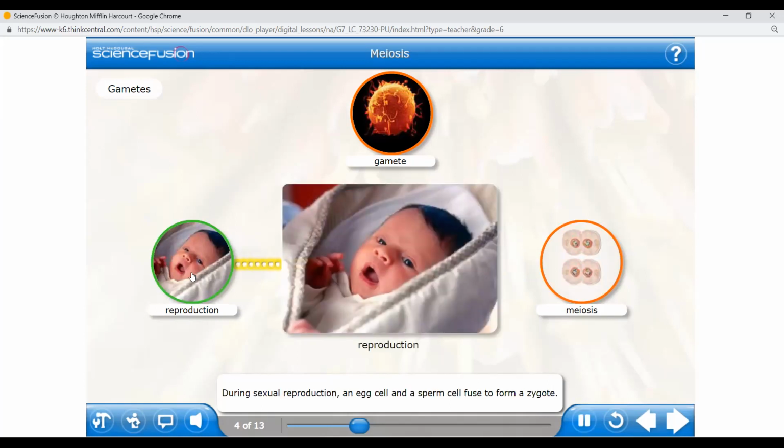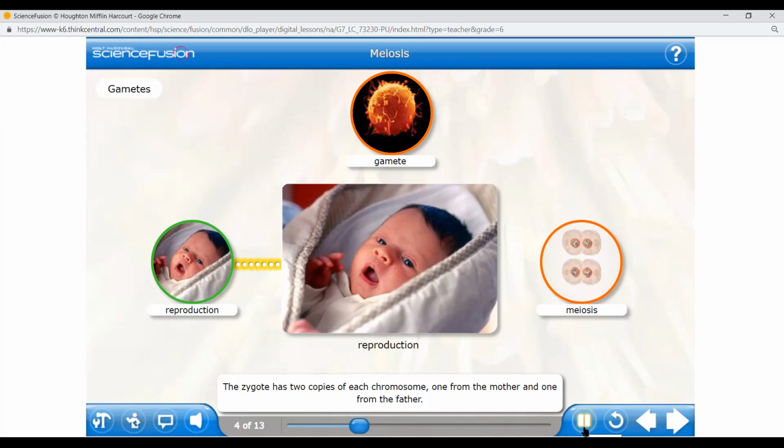During sexual reproduction, an egg cell and a sperm cell fuse to form a zygote. See, guys, this is the name given when the female egg cell combines with the male sperm cell: a new cell is formed, which is called a zygote. What is it called? Zygote, okay? The zygote has two copies of each chromosome, one from the mother and one from the father. The zygote undergoes multiple mitotic cell divisions and eventually develops into a new organism that can survive on its own.